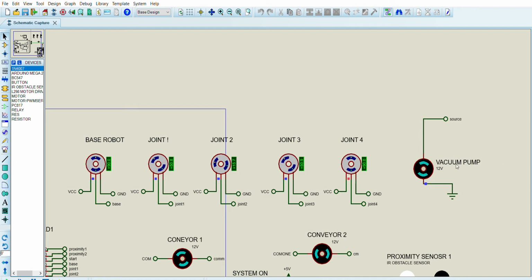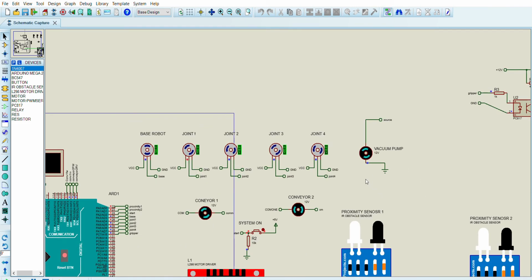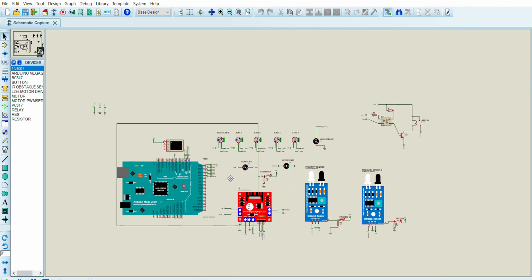Now the vacuum will be off when the object is placed, because we have to release the object at some point. Then the robot will return to its original position.